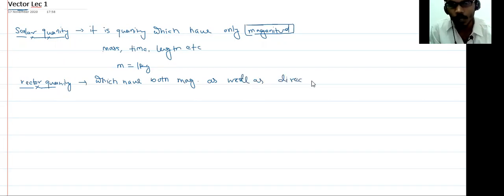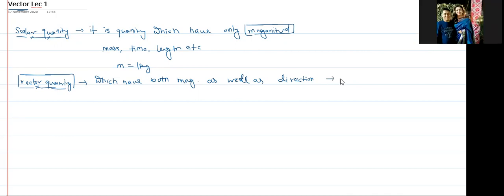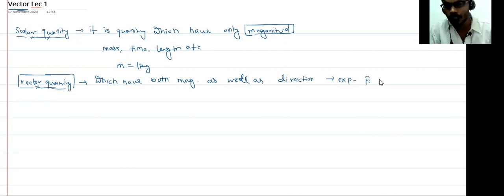Okay, so our topic today is to understand the vector quantity. A quantity which has both magnitude as well as direction, like force. If you take the example of force, force is a vector quantity. Why is it a vector quantity?